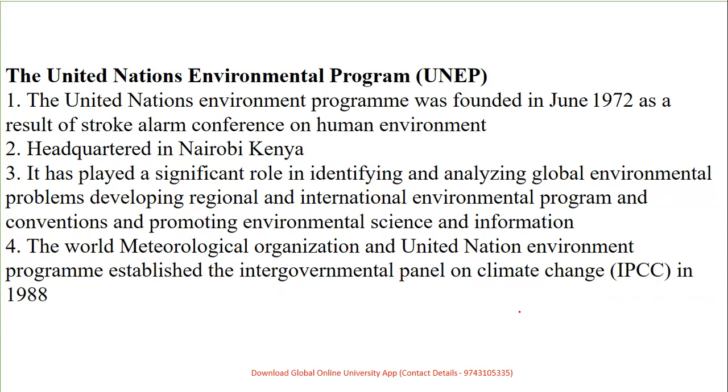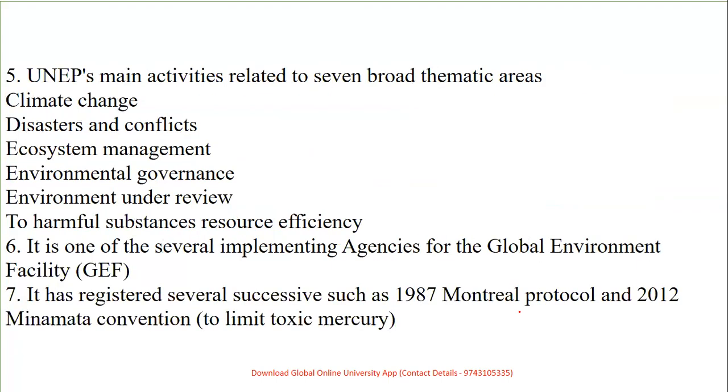Now, when we talk about this, the World Meteorological Organization and the United Nations Environment Program established the Intergovernmental Panel on Climate Change in 1988. The activities under the 7 broad thematic areas of the United Nations Environment Program are: climate change, disasters and conflicts, ecosystem management, environmental governance, environment under review, harmful substances, and resource efficiency.